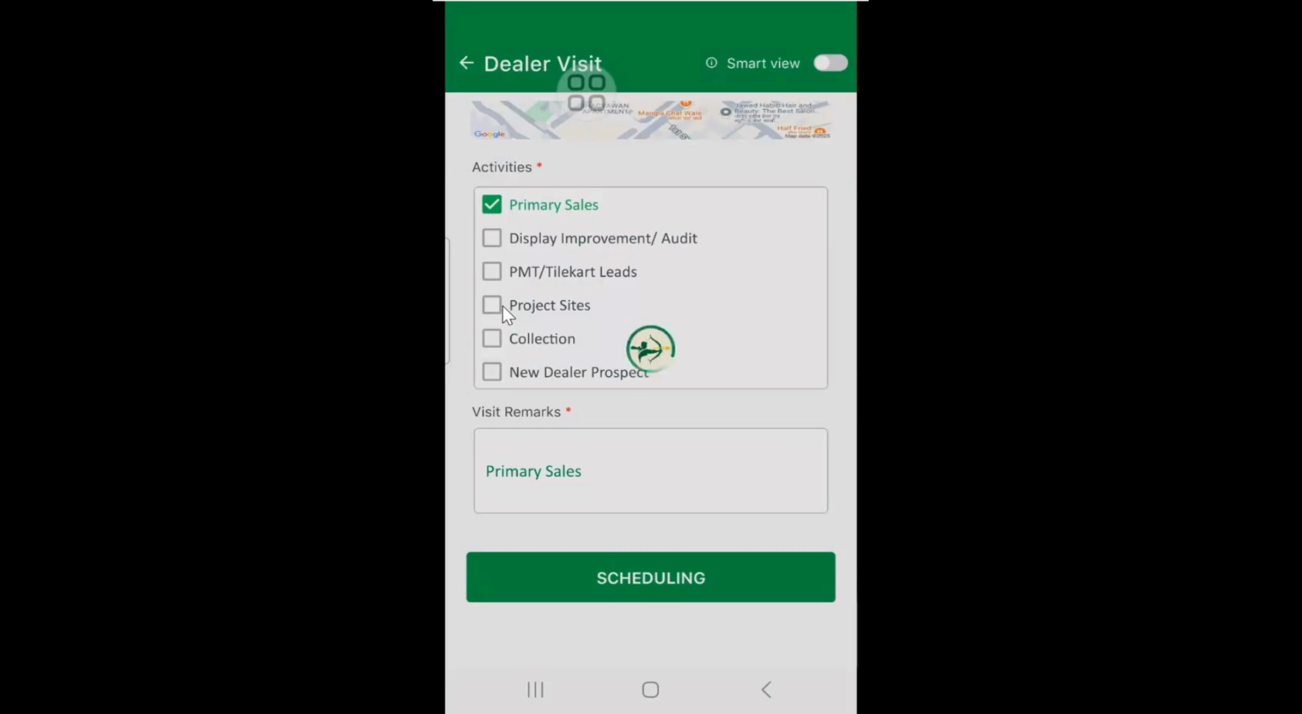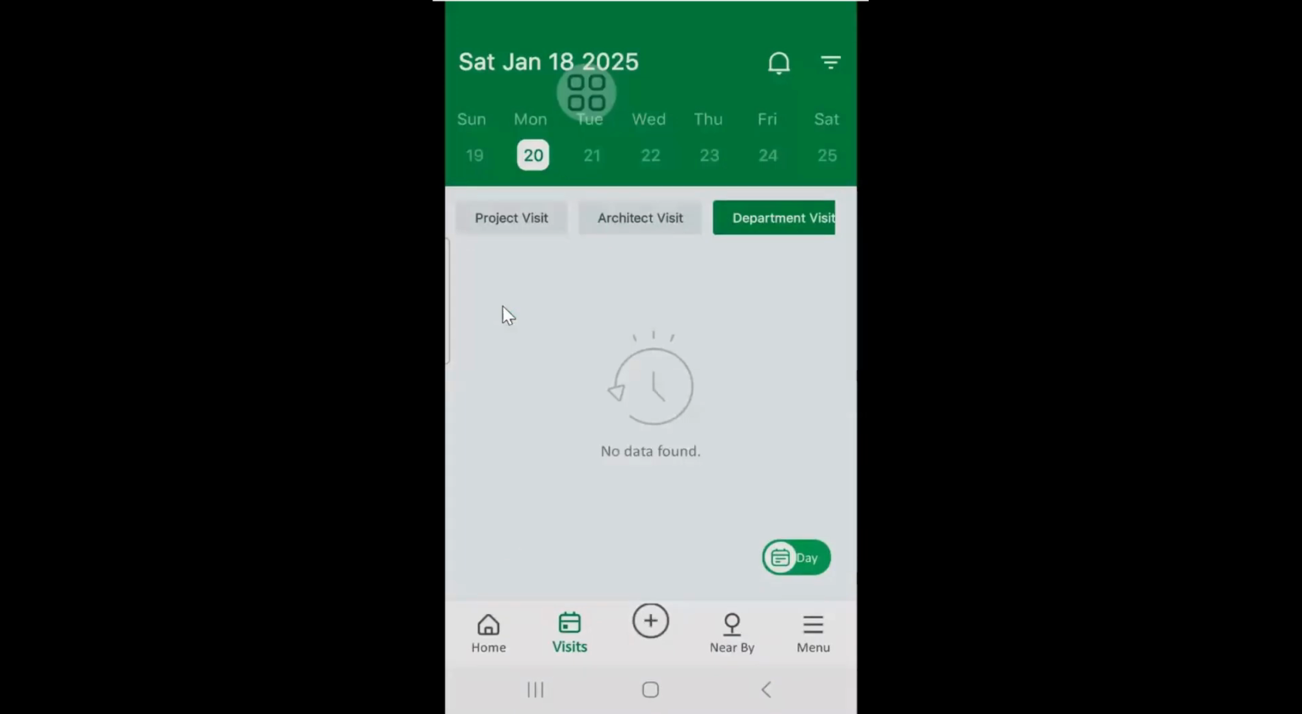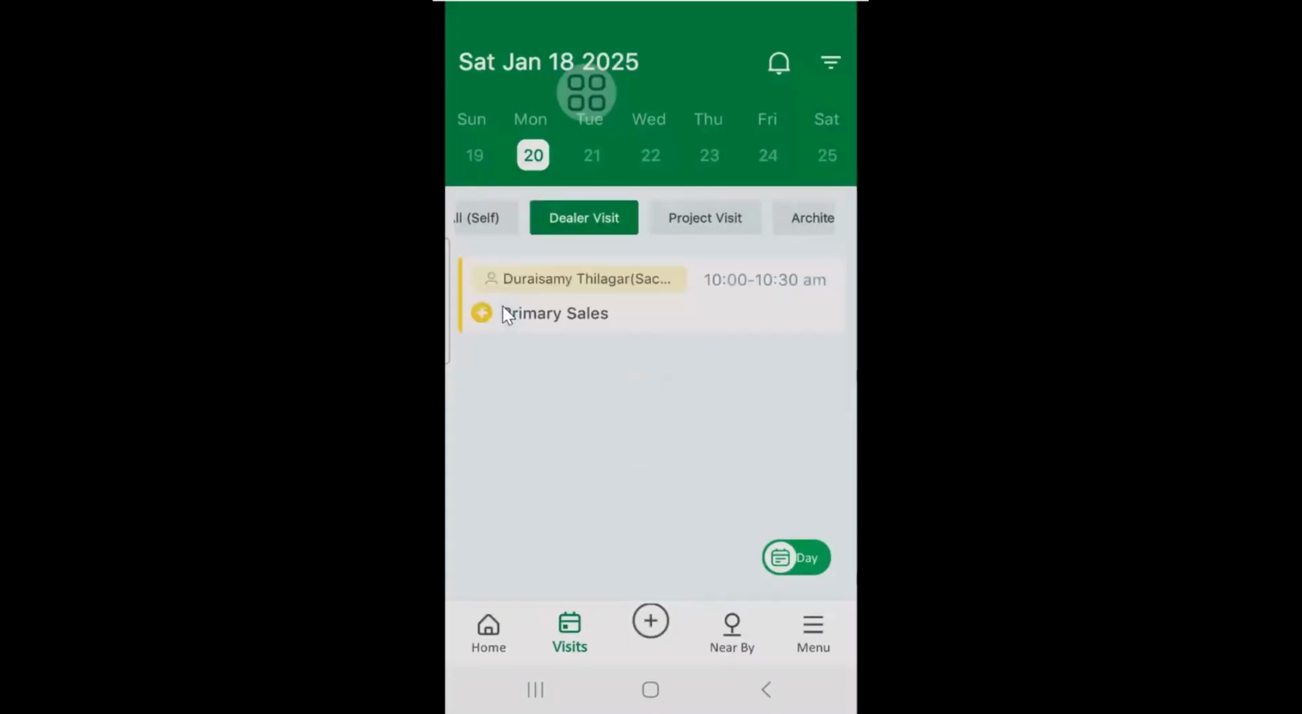So you have to inform the team members to schedule their visits, plan their visits, or you give them the plan. Let them schedule. You have to see this. See now, here on 20th dealer visit, this Asista, which is showing primary sales, I have scheduled. So you have to see this data and ask your team member why they have not scheduled any visits for Monday. Today is Saturday.